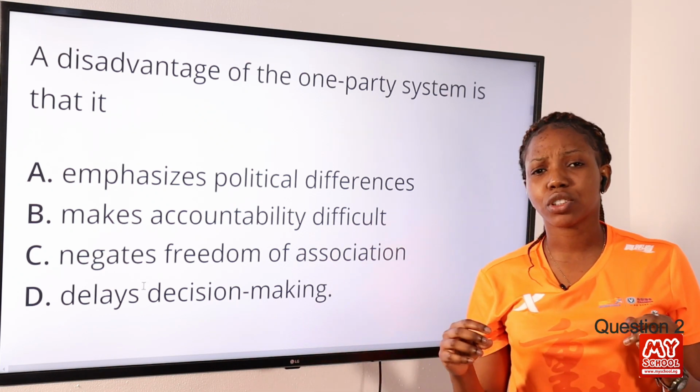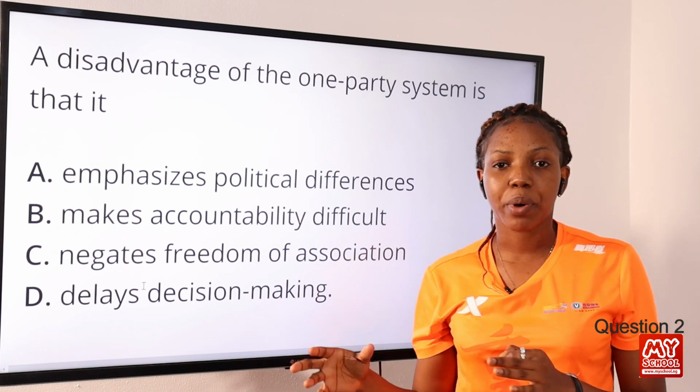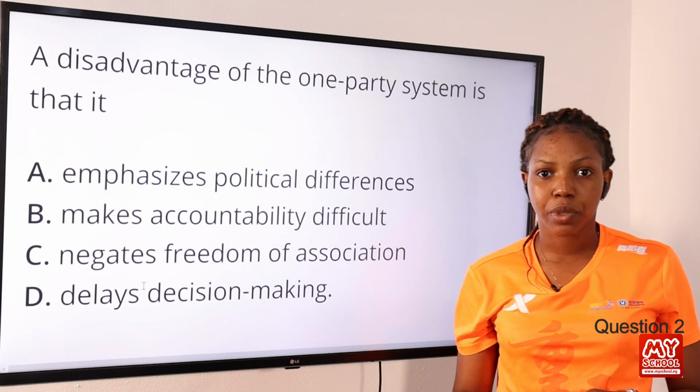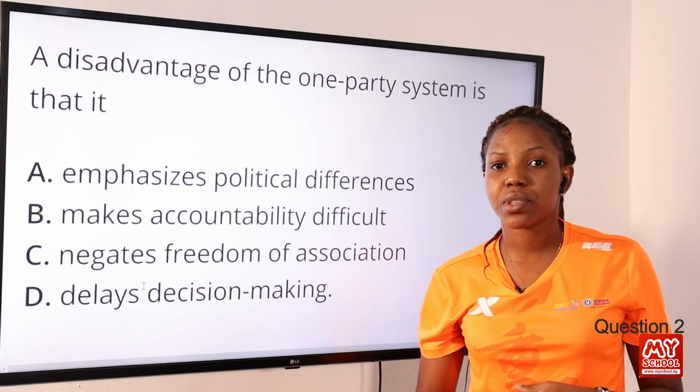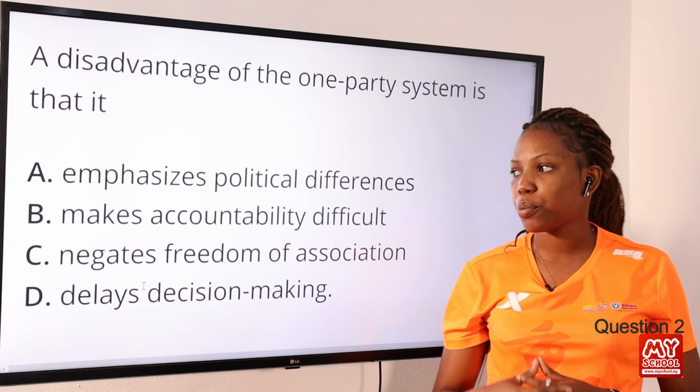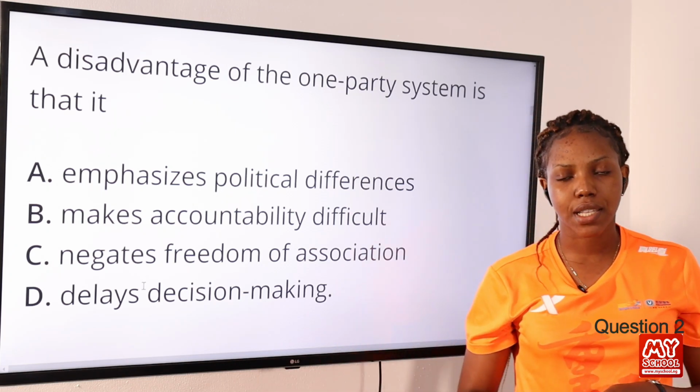So some of the disadvantages of a one-party system is that there is no opposition and it may produce dictatorship. And with a dictator comes no accountability. It makes accountability very difficult. So therefore option B is the correct answer to this question.